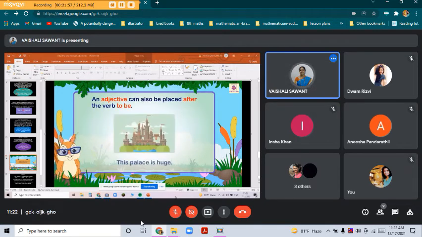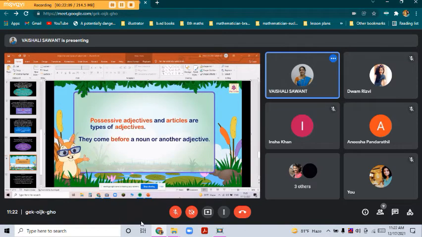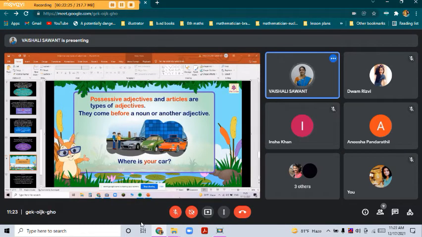For example, this palace is huge. Possessive adjectives and articles are types of adjectives. They come before a noun or another adjective. For example, I have a car. Here, a is used as an article. Where is your car? In this case, your is used as a possessive adjective.